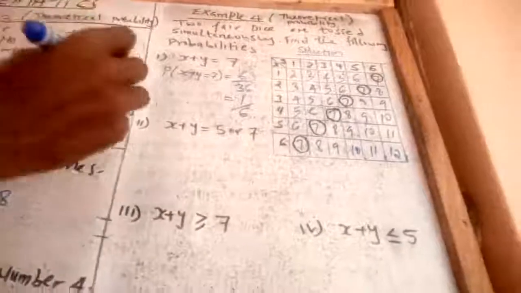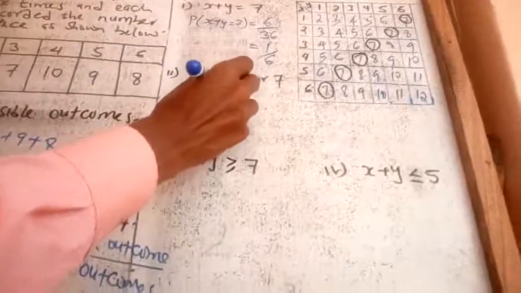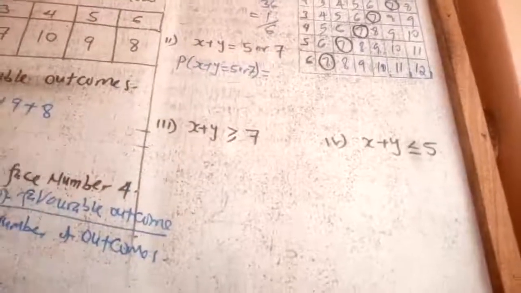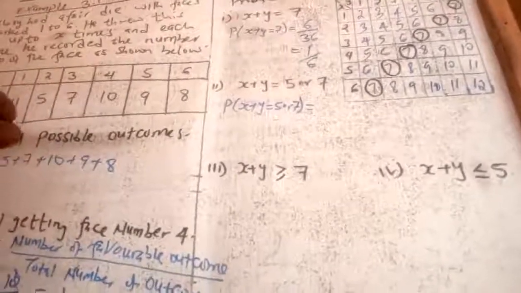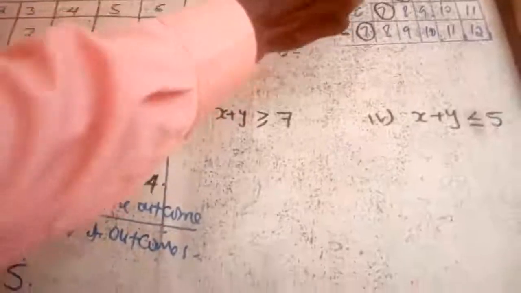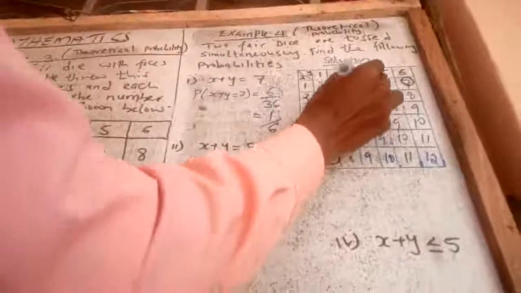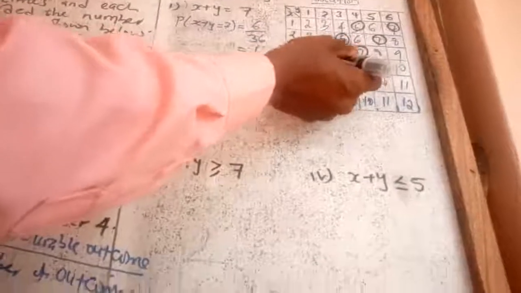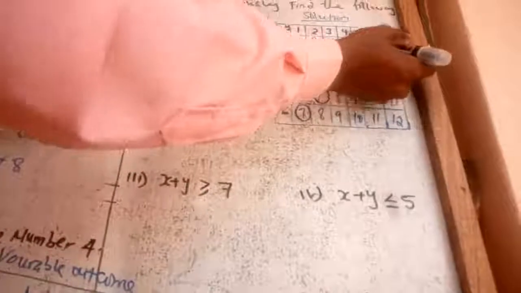What about the probability of x plus y is equal to 5 or 7? What is the probability of that? As far as that one is concerned, I will also include the sum of x plus y being 5. So I have 5 here, 1, 2, 3, 4. How many 5s? There are 4. What about 7? 1, 2, 3, 4, 5, 6.